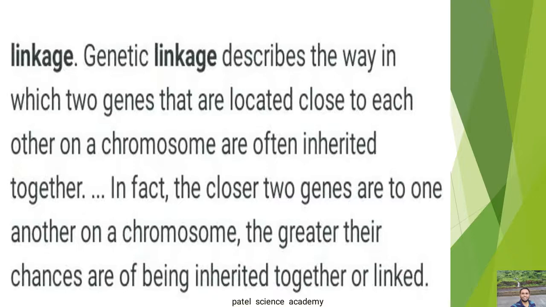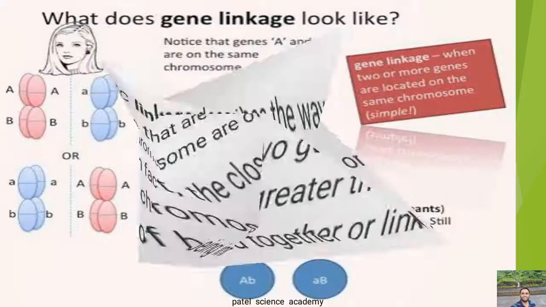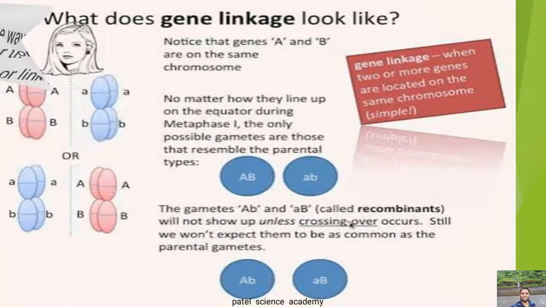So dear students, genetic linkage describes the way in which two genes that are located close to each other on a chromosome are often inherited together, as I told you in a previous slide. In fact, the closer two genes are to one another on the chromosome, the greater their chances of being inherited together or linked. That process is called linkage. So what does gene linkage look like?